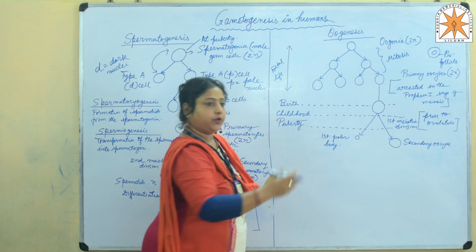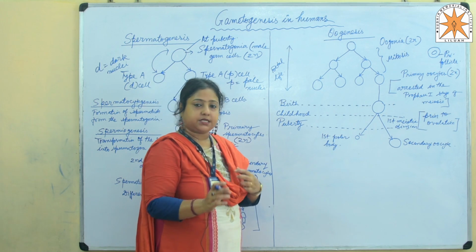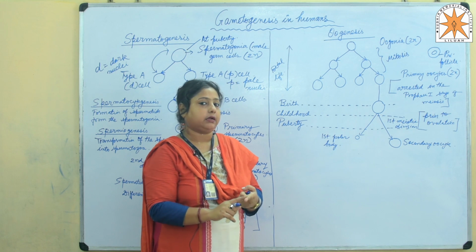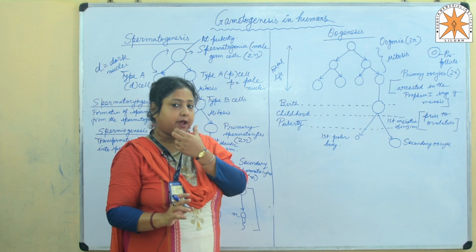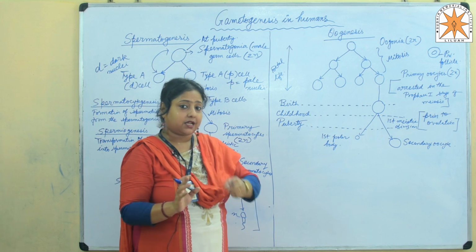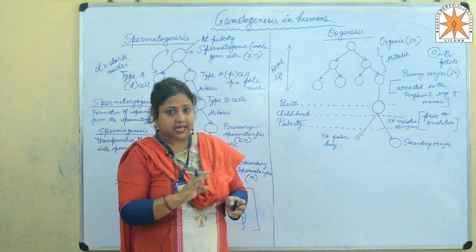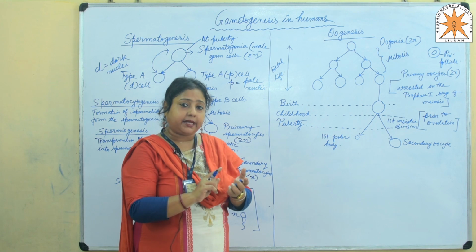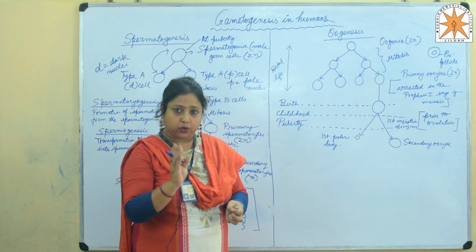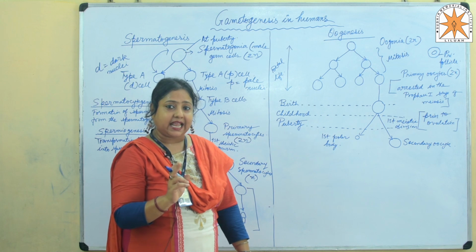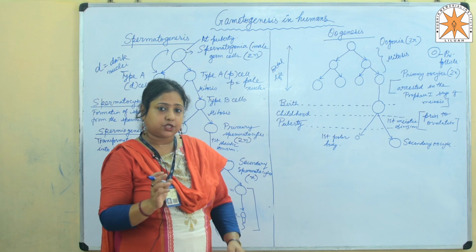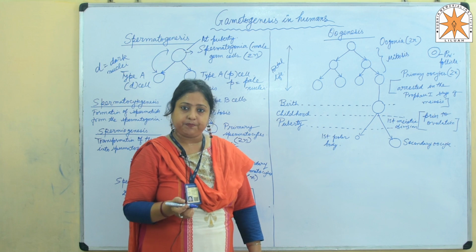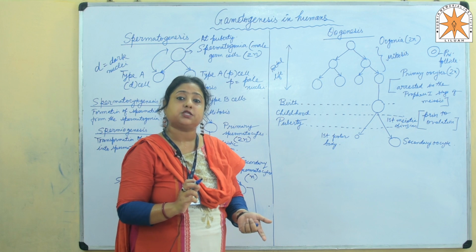We need to understand what ovulation is first. If we study the menstrual cycle, which lasts for 28 days, starting from day 1 till day 28, that is the span of the menstrual cycle. Menstruation itself lasts for 3 to 5 days, but if we study the cyclical changes that occur over 28 days, then starting from day 1 till the 14th day, there is an LH surge. Under the influence of too much luteinizing hormone, the fully mature Graafian follicle ruptures to release the secondary oocyte, which is termed ovulation.